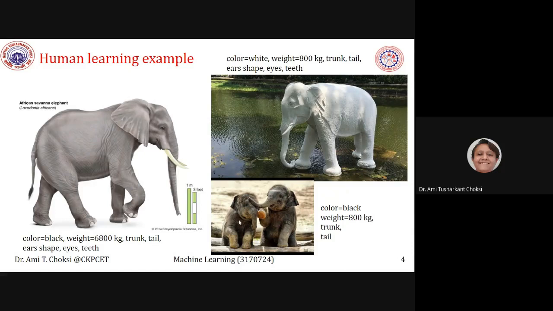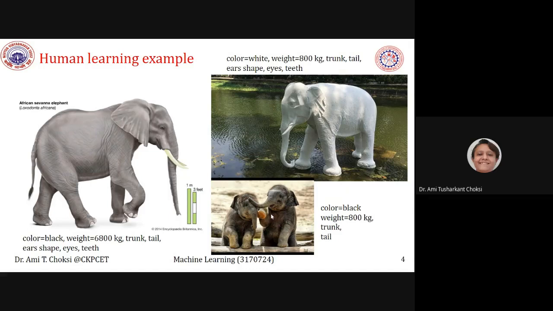So at the first moment when this photo is shown to the child, that child may not recognize this photo as an elephant. So what is the case? That child may say that this is a dog. But then what a teacher or parents will say is, this is an elephant only. It is a baby elephant.